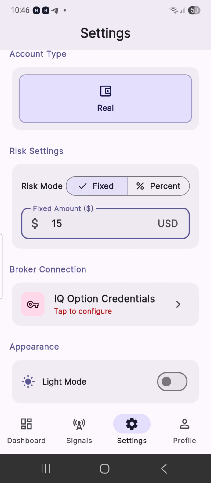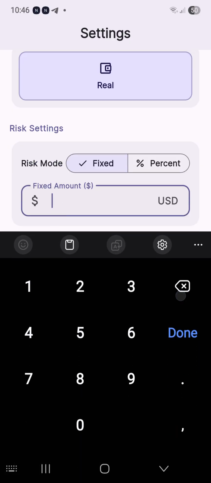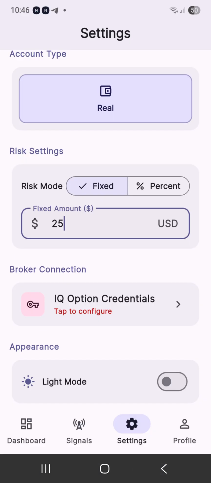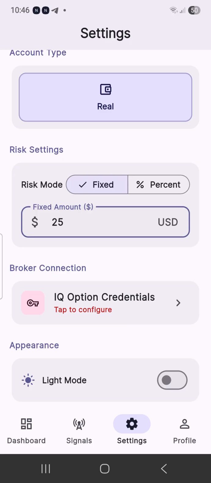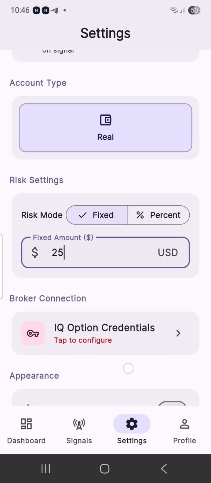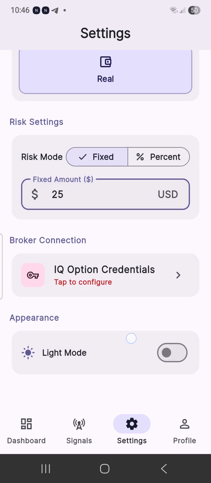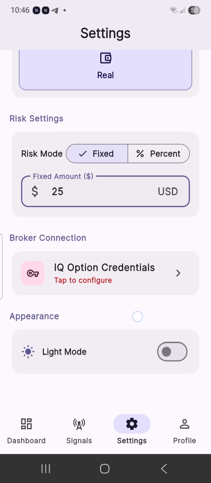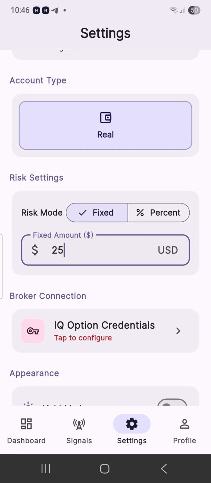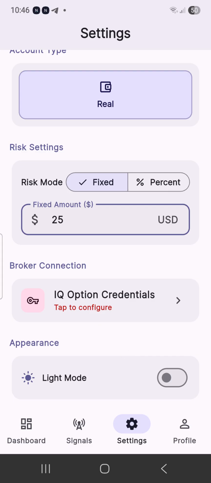For me, I have huge money, and that's why I'm using $15. Let's say I'm using $25 because I know my account can carry that. But if you have a low balance like $10, you should use $1. Just set what you know you can carry, but the minimum is $1. Please, minimum is $1. Don't go and set 0.29 or 0.8. It will not work on your account.